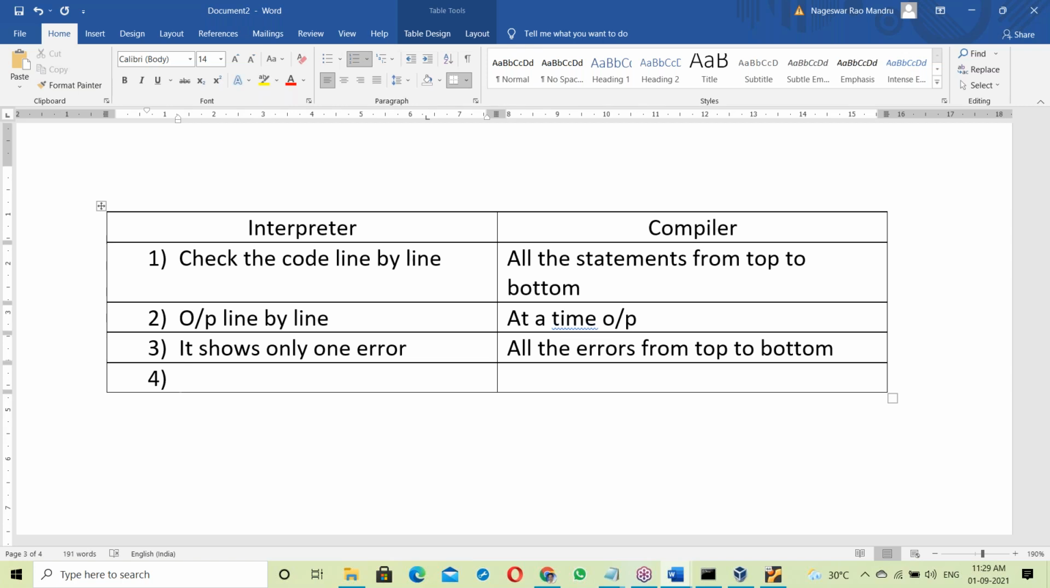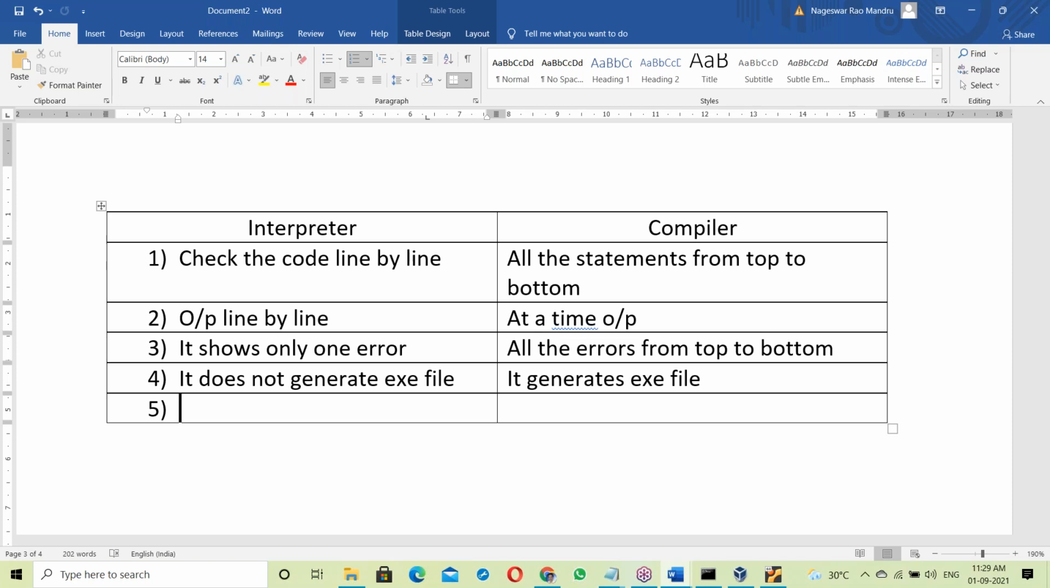Next, the interpreter does direct program execution, with no exe file. It does not generate an exe file. That's the main difference. The compiler generates one exe file. So the interpreter does not generate an exe file, the compiler generates an exe file. What's the main difference between interpreter and compiler? The main difference is the exe file.